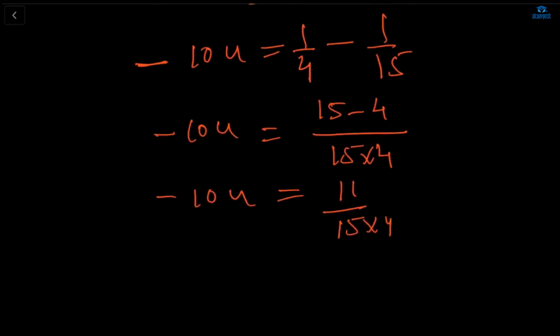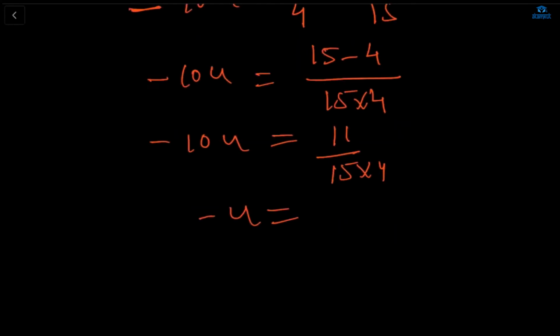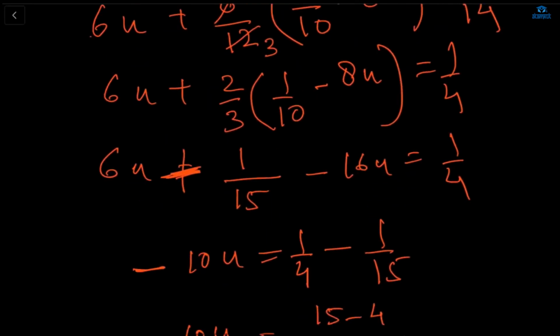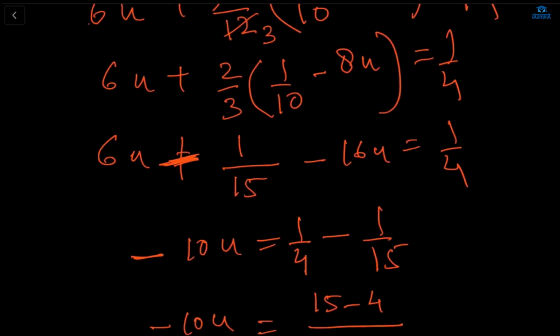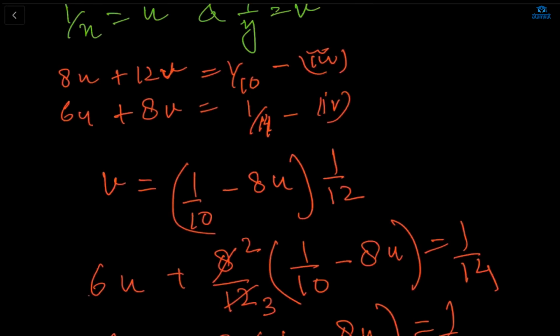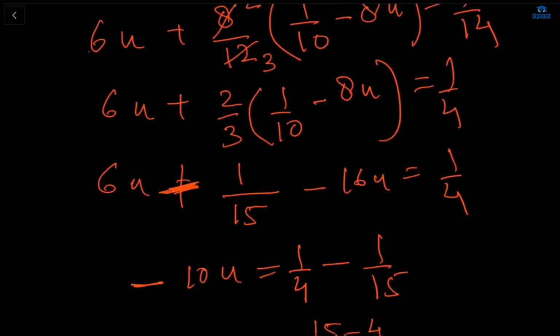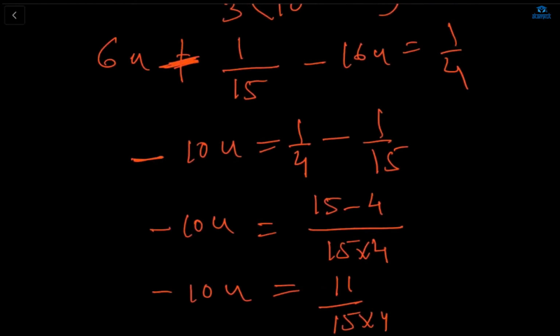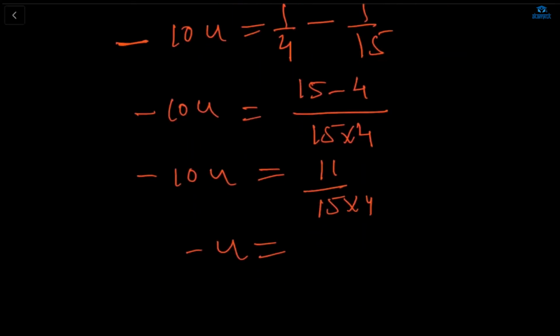10u is equal to, so the minus u value will be... why is the minus coming? Minus should not come. Calculation is not wrong anywhere, no? Ma'am, maybe some sign error. Here minus, so I have got it from here because v is equal to minus 8u. So minus plus minus will be there. It will be plus 16u. So 16u will be subtracted from 6u, so it will be minus 12. Let's see, so what will we get? 10 will be divided. So 11, 15 multiplied by 4 multiplied by 10.